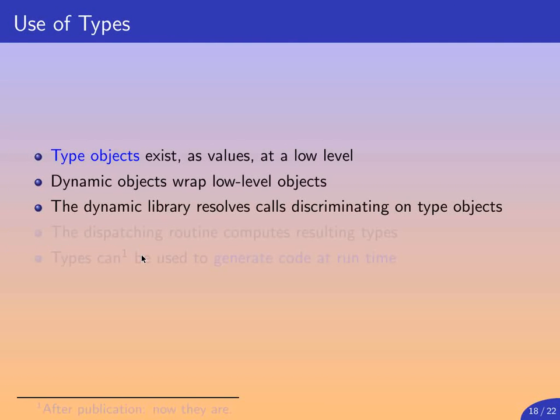We support type objects, as you saw, as types in the system, and in particular we have this dynamic layer, which is then wrapped by the Python layer, which permits us to not worry about template parameters. And of course, whenever we invoke some computation over automata, we have to dispatch over types and invoke the correct instantiation of C++ templates. This is made automatic by our infrastructure, but it is not trivial by itself. The dispatching routine computes the resulting types, and uses that to call some function pointer.